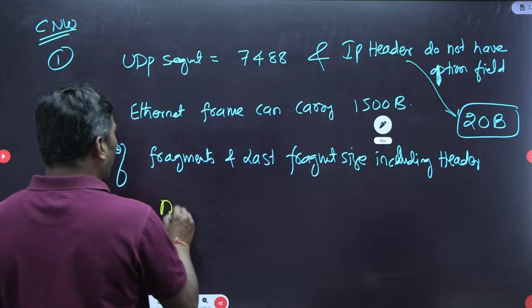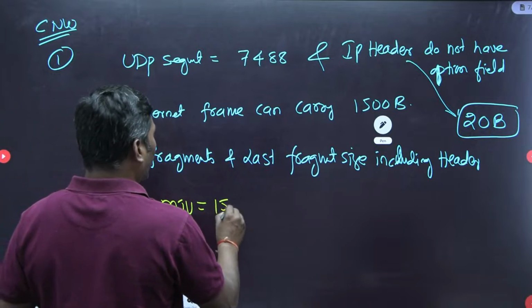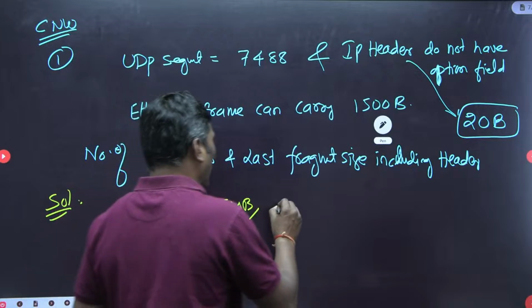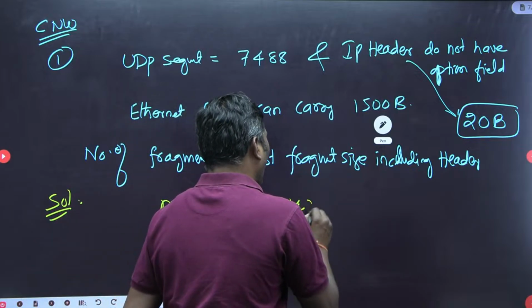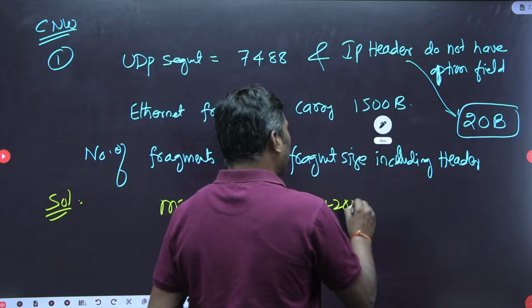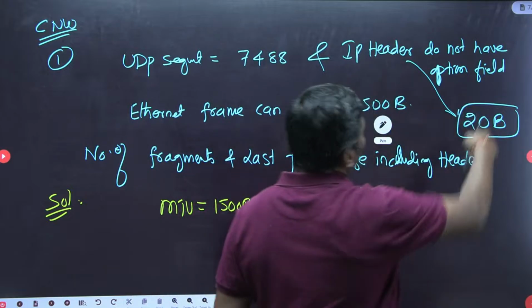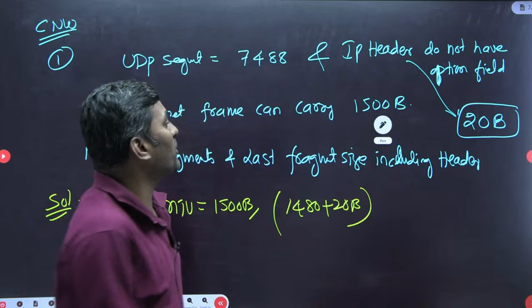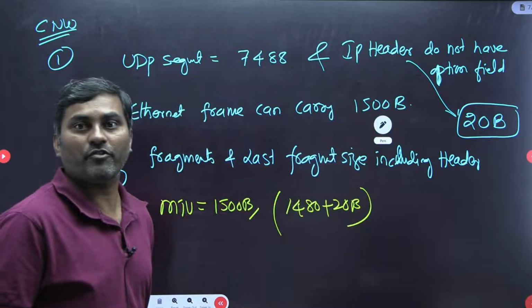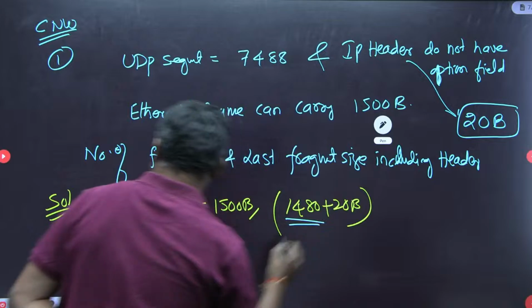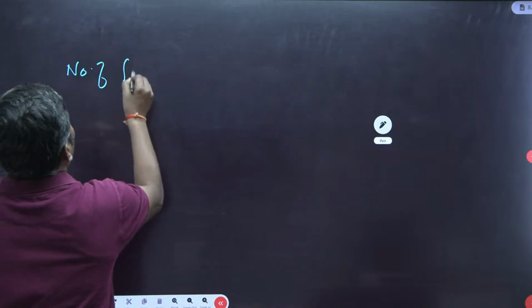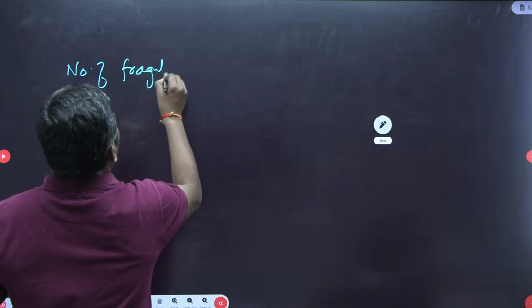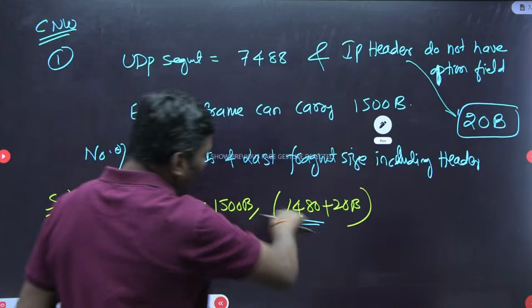So the maximum transferable unit is 1500 bytes, which is 1480 plus 20 bytes header, because they clearly mention no option field, so the minimum header size is 20 bytes. So this is 1480, and 1480 is divisible by 8.